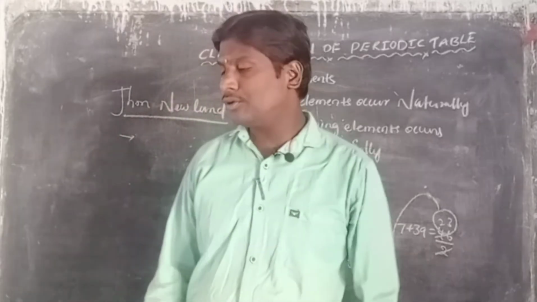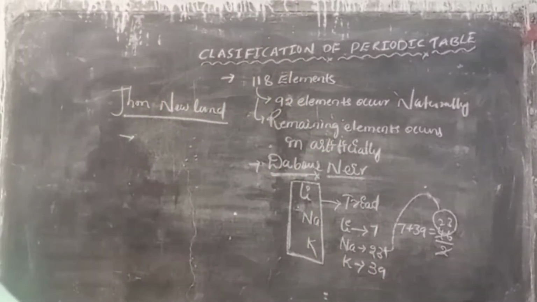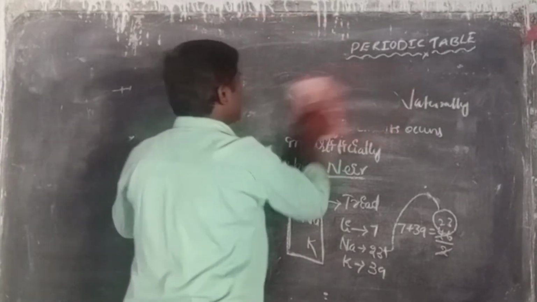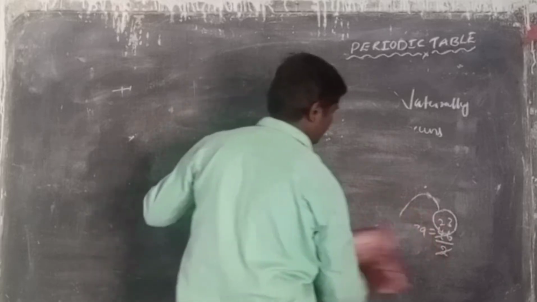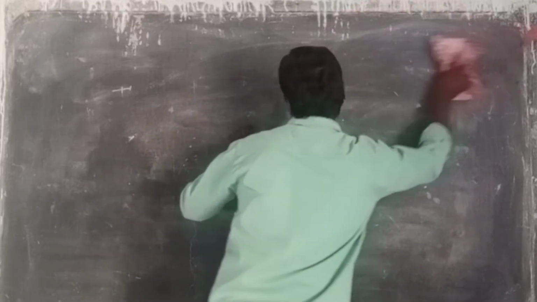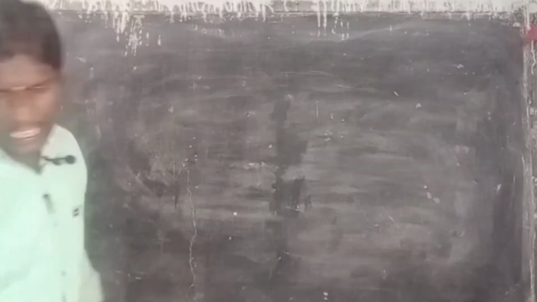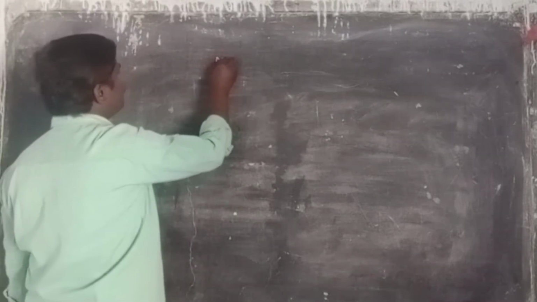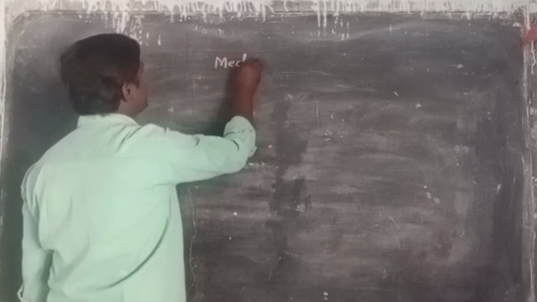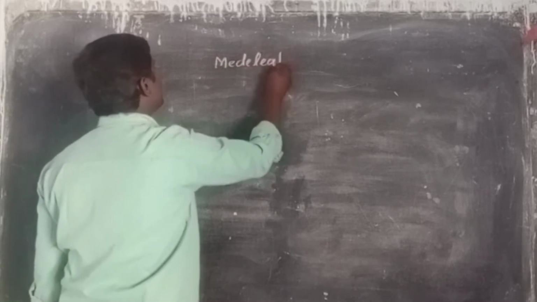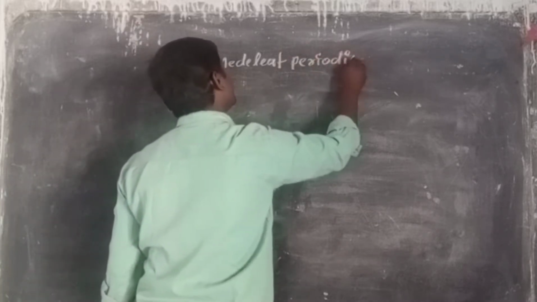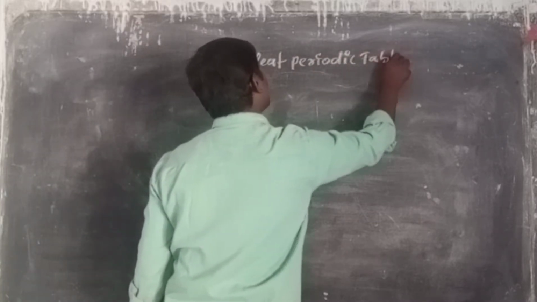Then we go to the next topic, periodic property. Before we discussed the earlier classifications, now we discuss the Mendeleev periodic table.